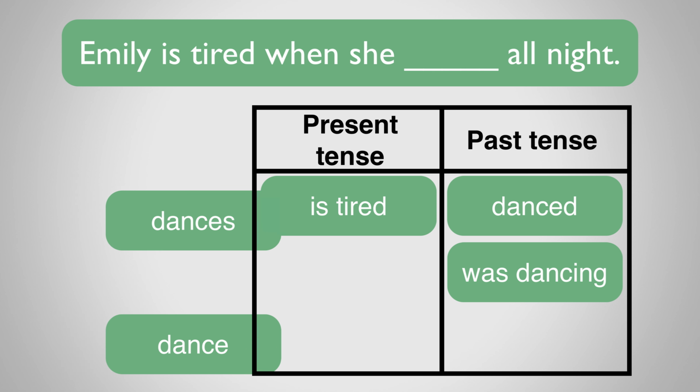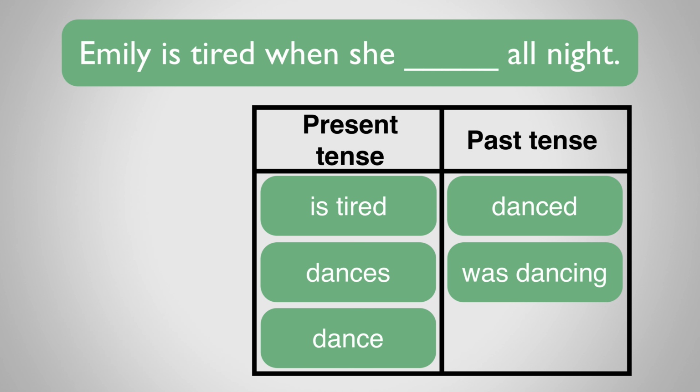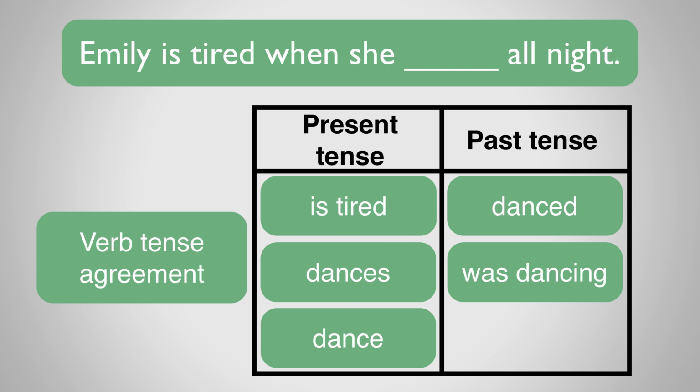Both are in the present tense, so let's test them out to see how they sound. Emily is tired when she danced all night. Well, that clearly doesn't work, so let's try dances. Emily is tired when she dances all night. Yeah, that sounds good. So there is verb tense agreement.